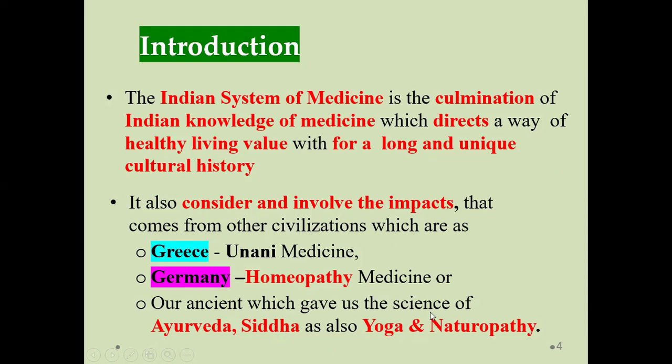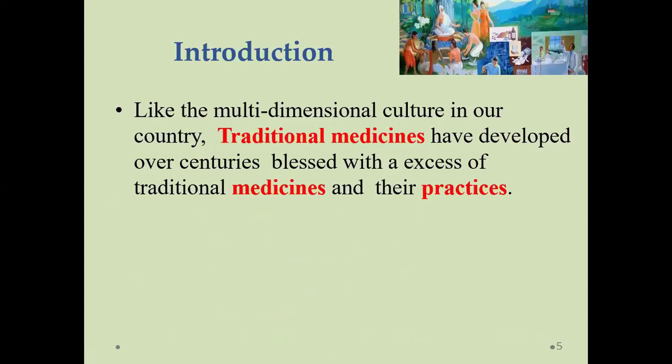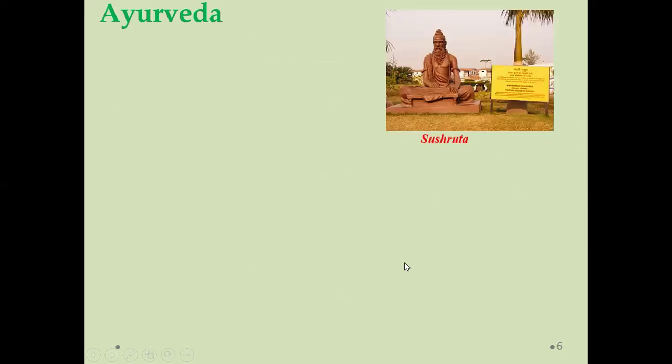Ayurveda, Siddha, as well as yoga and naturopathy, play an important role in maintaining the healthy life of the human being. There are multidimensional cultures in India. The traditional system of medicine developed over centuries based on traditional medicines and their practices.